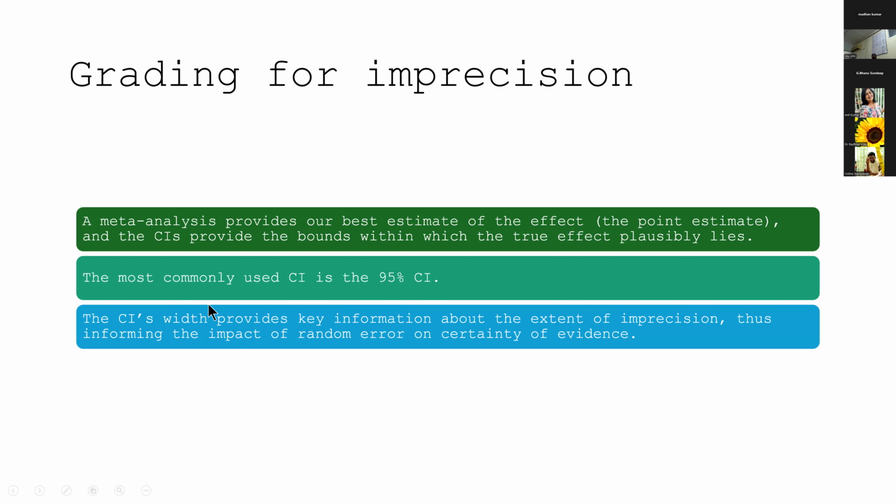So look at this flow chart. First you have to look at the confidence interval of your result. If it doesn't cross any of the thresholds, for example, look at A, the upper limit and the lower limit of the confidence interval don't cross your MID threshold. If you have a moderate effect, you don't rate down. If you have a large effect, it's also a problem. I will explain that later. But suppose your confidence interval, for example in B as well as C, crosses your threshold for MID, then you must rate down for imprecision.